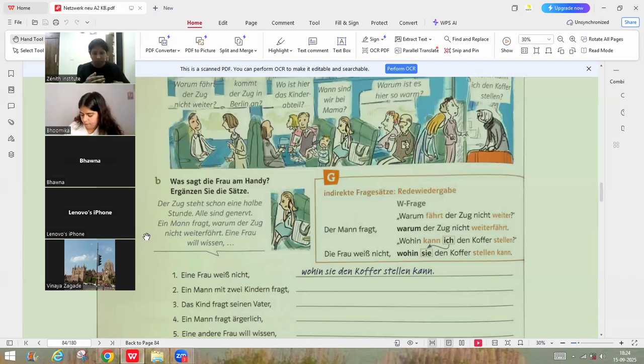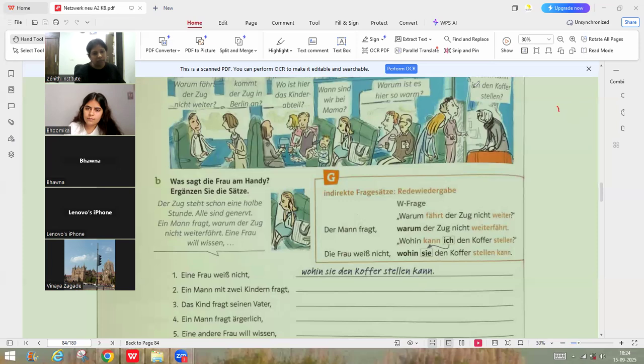So my question is, here we need to put sie. I understand that, because now we don't have to write ich, we have to write sie. But my question is, here we put kann, right? So at the end, the verb, will it remain the same as in that question, or should we conjugate according to sie? According to sie, it is conjugated, because kann is there, no? Ich kann, sie kann.